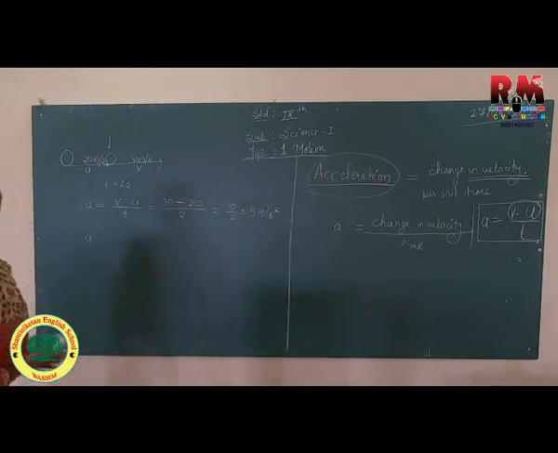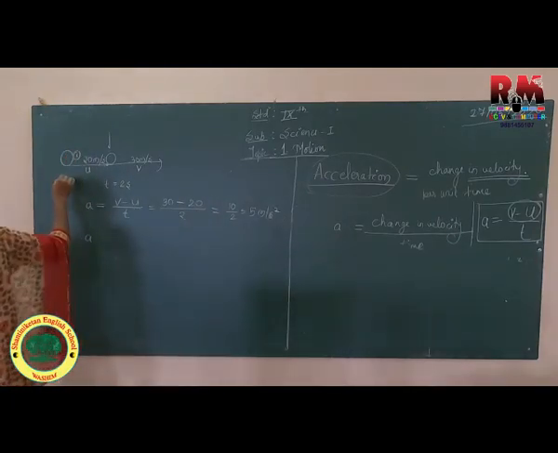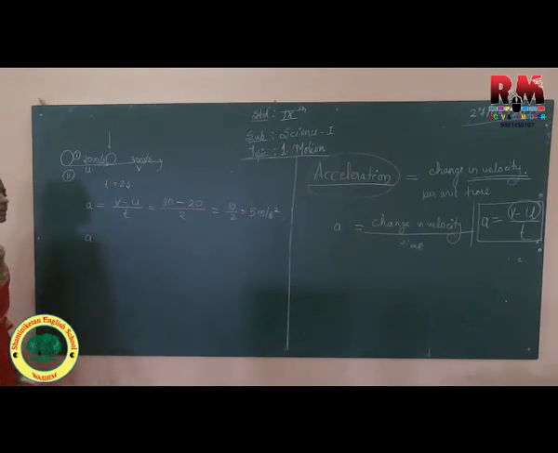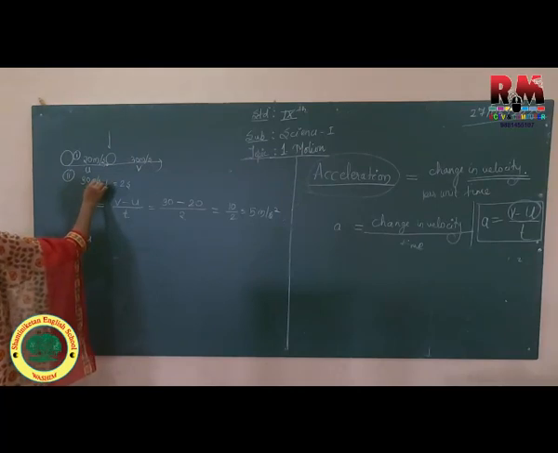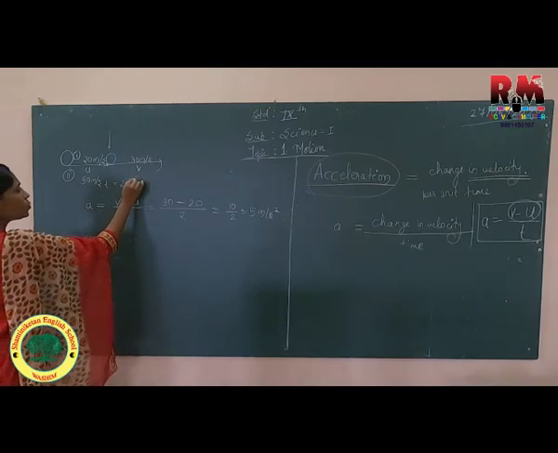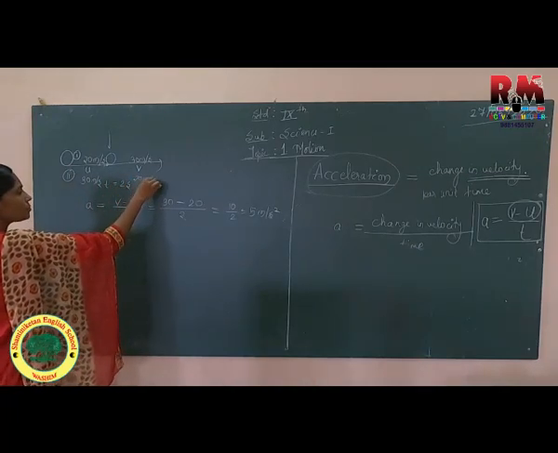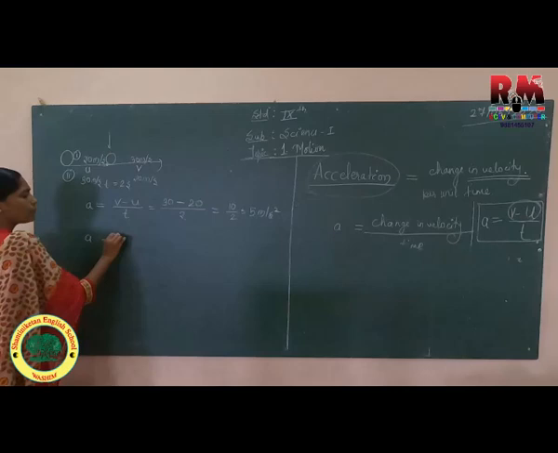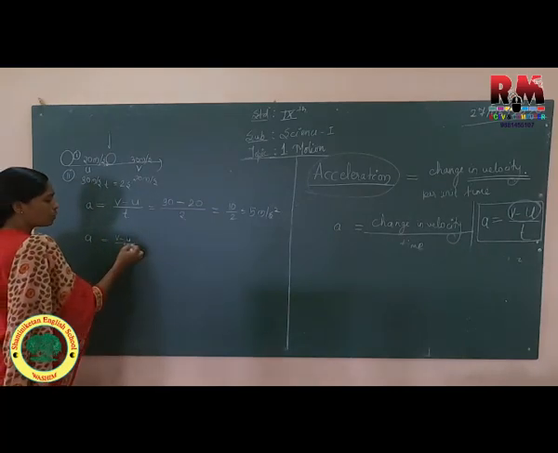Okay. Now here this is for case 1. Case 2 we will take. We'll consider that for the same time, initial velocity of this particular object was initially 30 meter per second. Then it changed to 20 meter per second. Again, a is equal to change in velocity upon time.